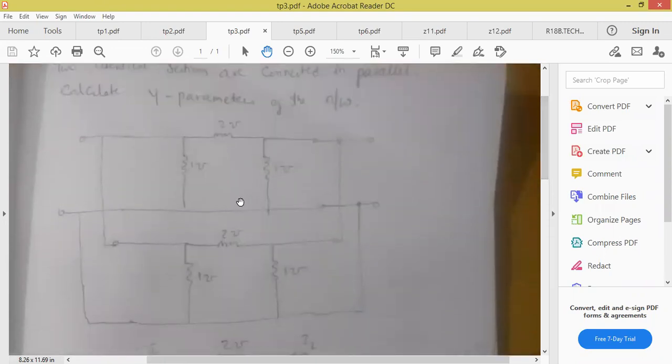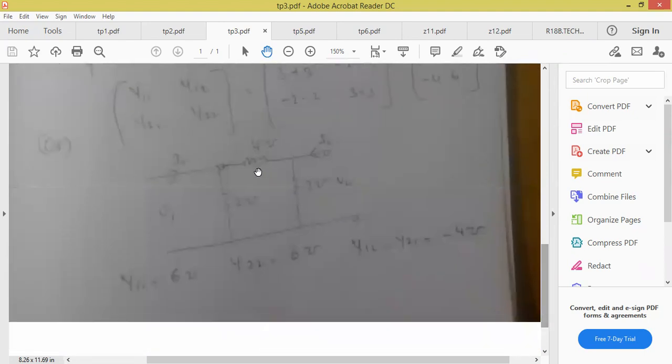These are two networks. This is useful for the competitive government job exams also. Two networks are connected in parallel. So what is the formula? Y is equal to Y1 plus Y2. So now you see all of you, I can add 2 plus 2, 4. And 1 plus 1, 2. Here also 1 plus 1, 2. So how much is the new network? 4, 2, 2. So that is what we have done in the other method, the shortcut method.